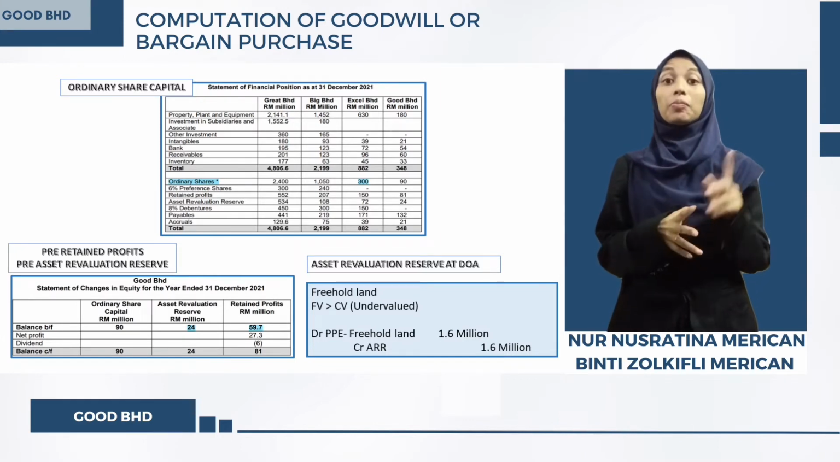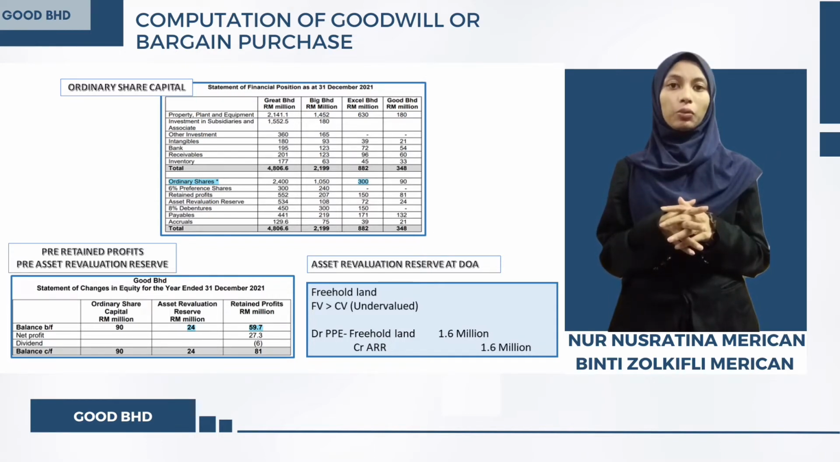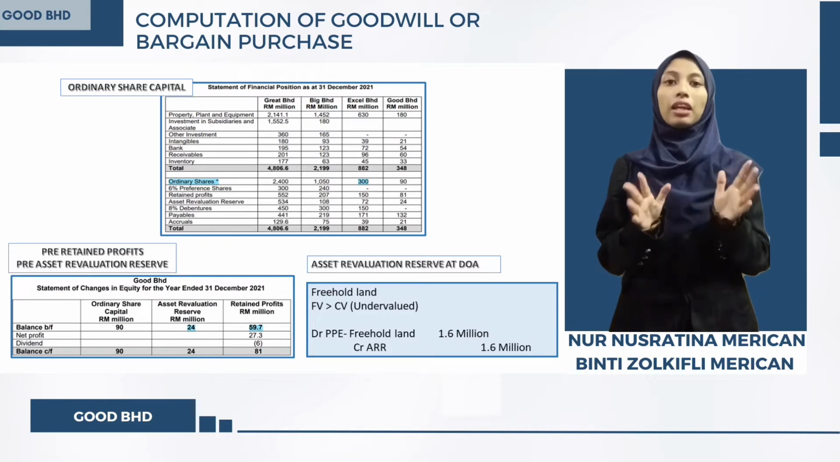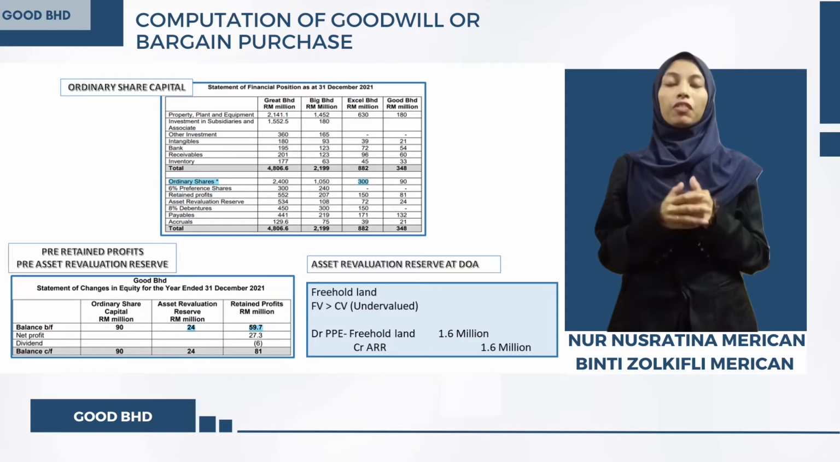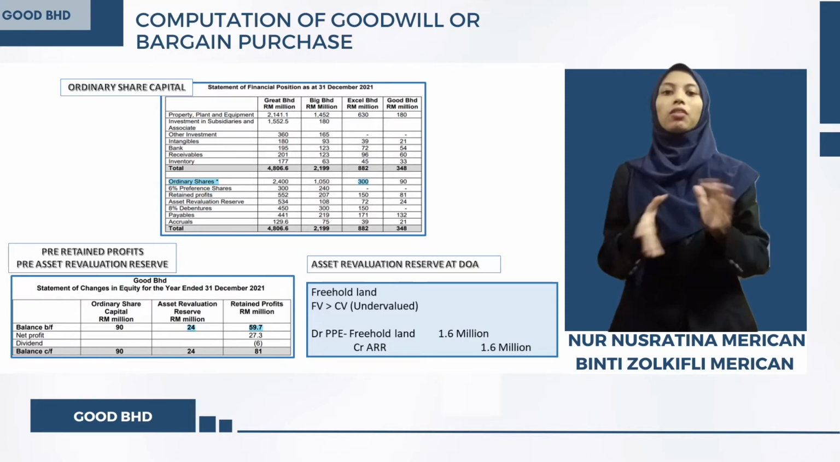As the acquisition takes place on 1st January 2021, the amount before 1st January 2021 is considered as pre-acquisition. Therefore, the amount of pre-ARR and pre-RP is 24 million and 59.7 million respectively.